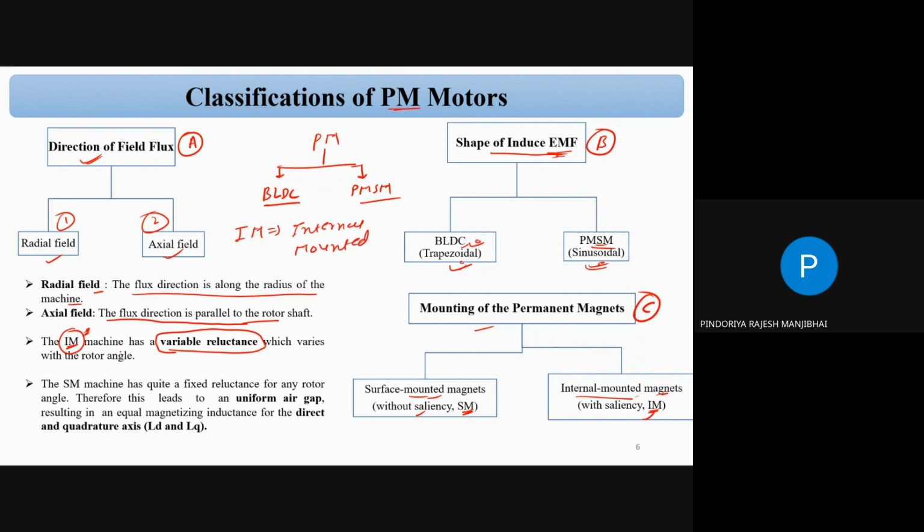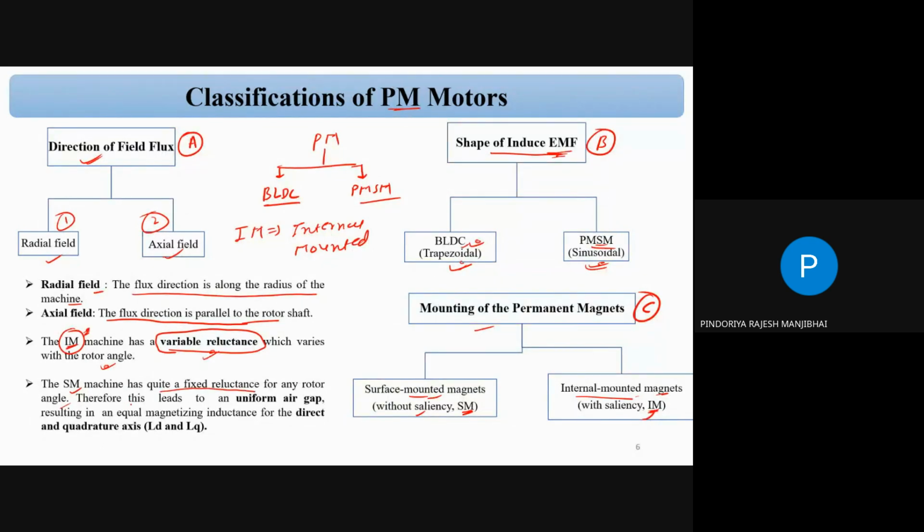The internal mounted machine has a variable reluctance which varies with the rotor angle. Based on that reluctance, we can vary the theta, and based on the theta, we can control the speed. In the case of the surface mounted machine, SM, there is a fixed reluctance for any rotor angle.